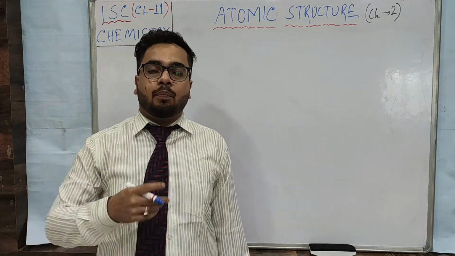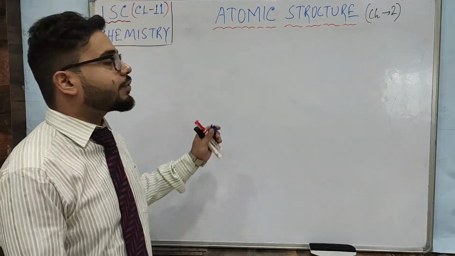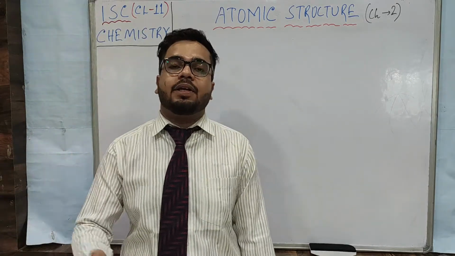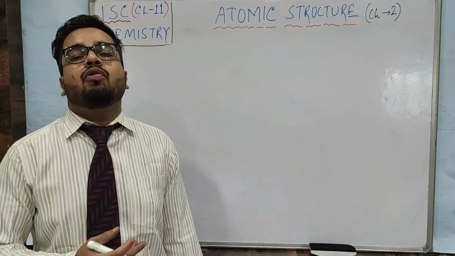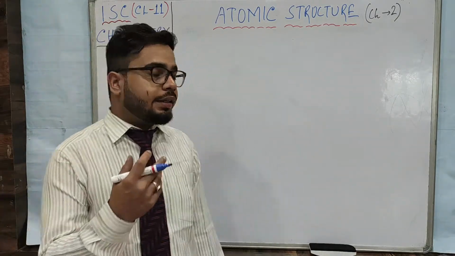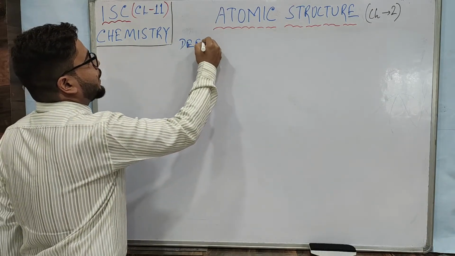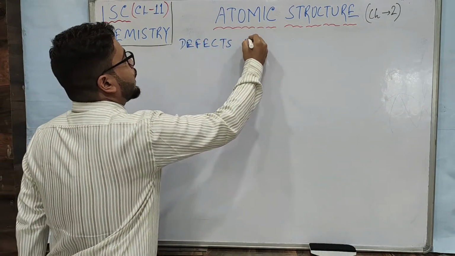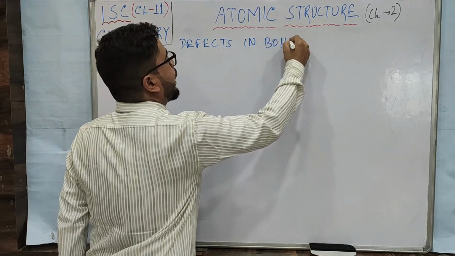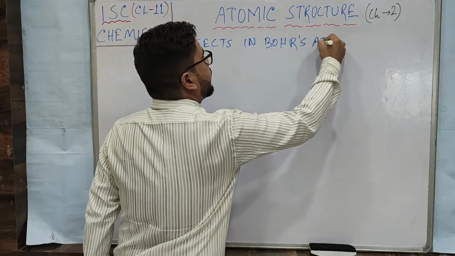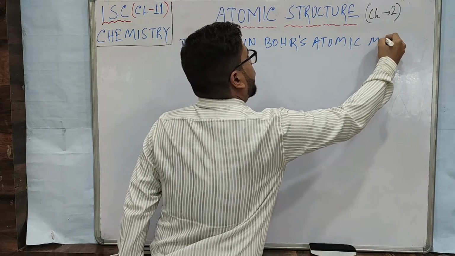So after Bohr, many scientists like de Broglie, Max Planck, Heisenberg, they all were coming up with their ideas, their theories and their hypotheses. So we found out some defects in Bohr's model also. Defects in Bohr's atomic model we have to study.